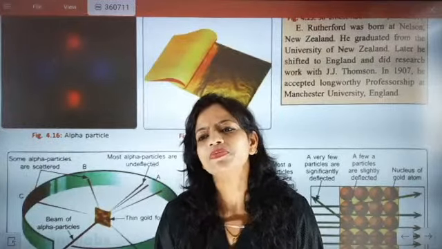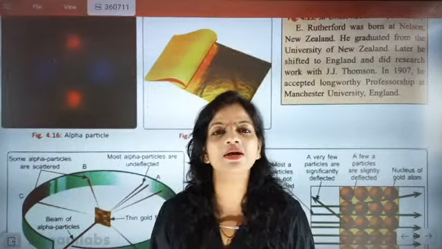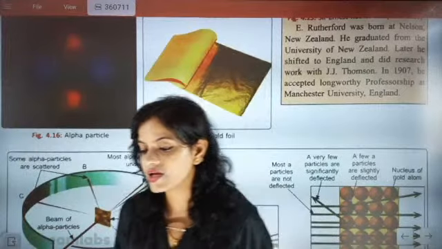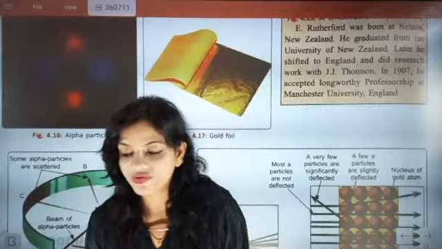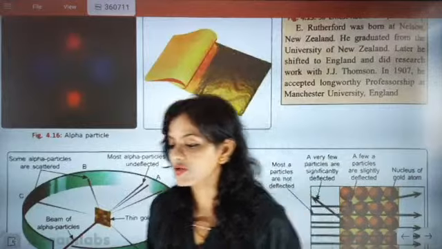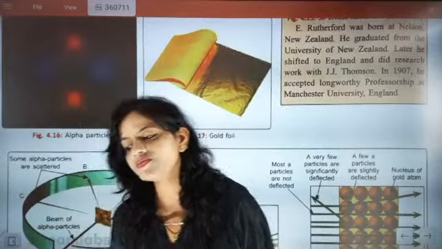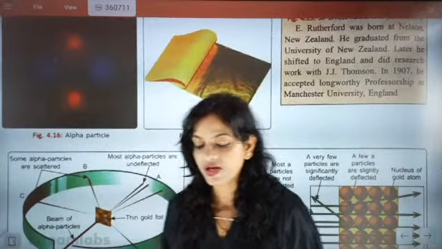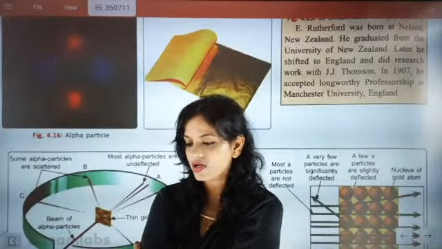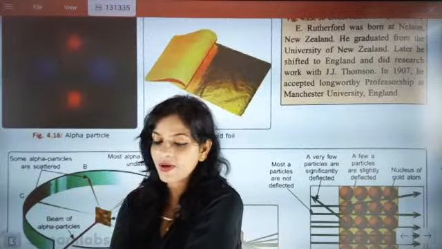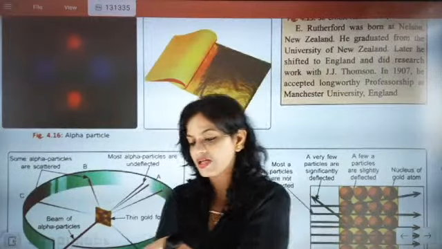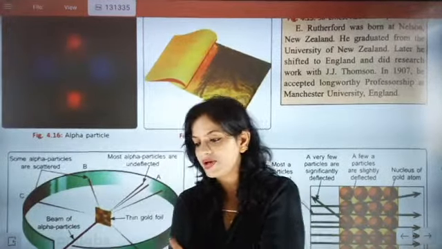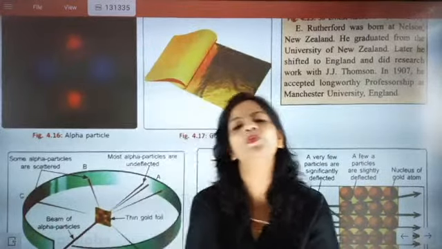Can you tell me, alpha rays were emitted by what? Alpha rays were emitted by helium. Super.